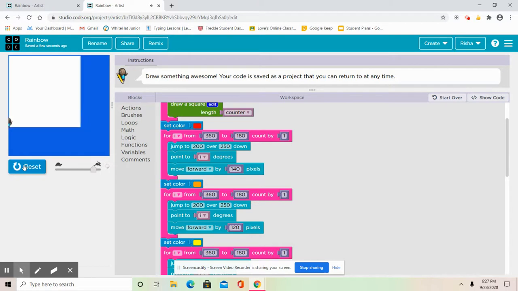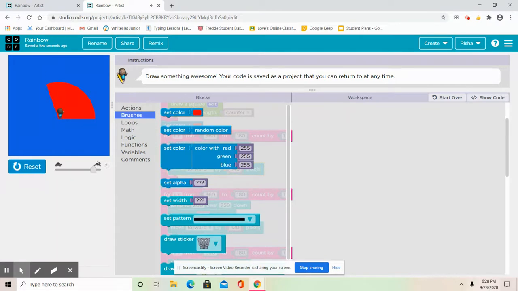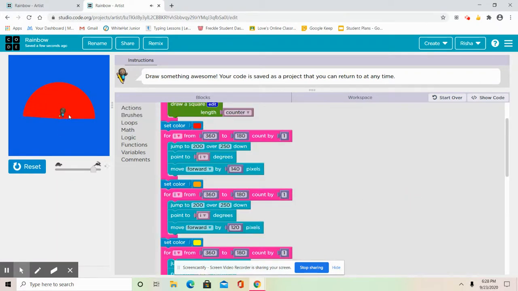The cool part about drawing rainbows by yourself is that it's really cool with your own imagination, because you get to pick your own colors. I'm just doing the rainbow colors, but as I told you, you could change everything. You could even change the background color to a special pattern. Look at it here. So let's see, it's working.